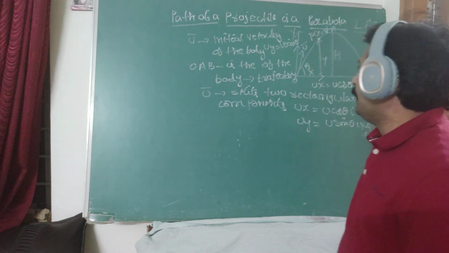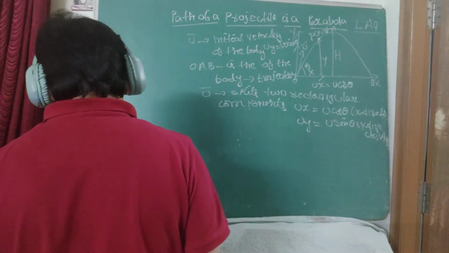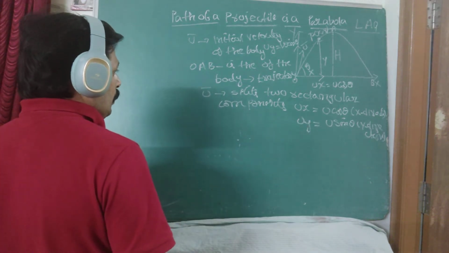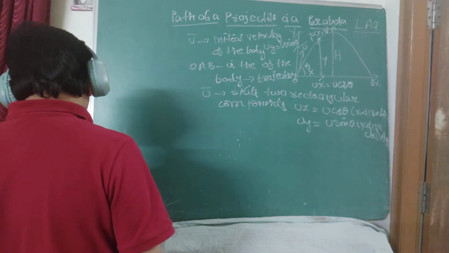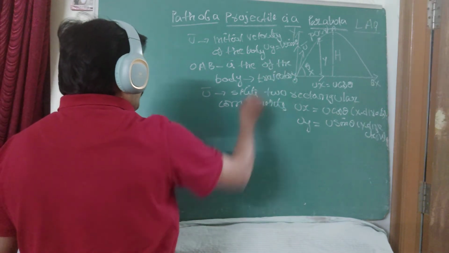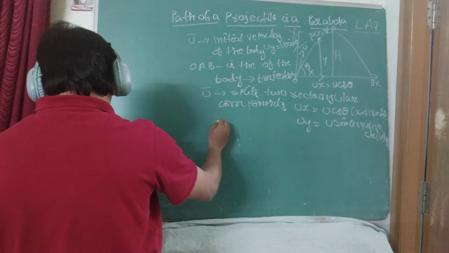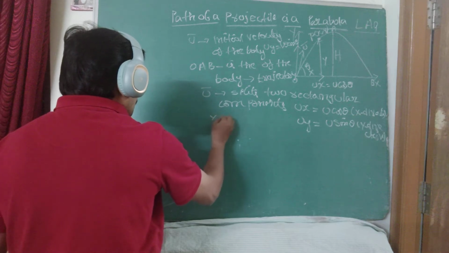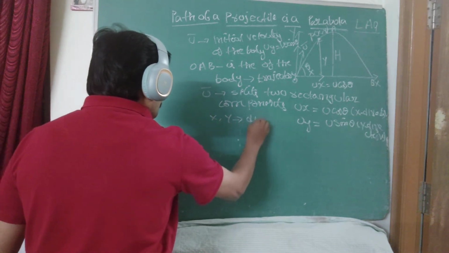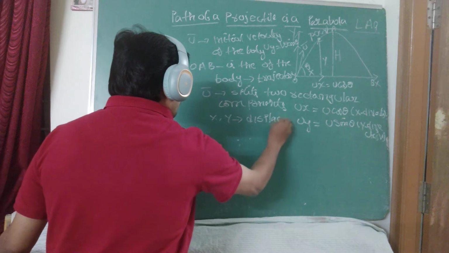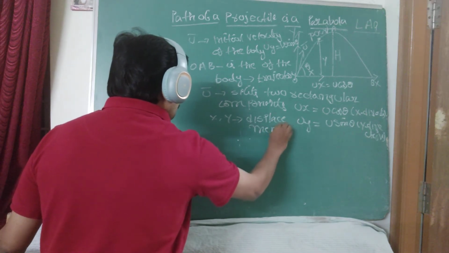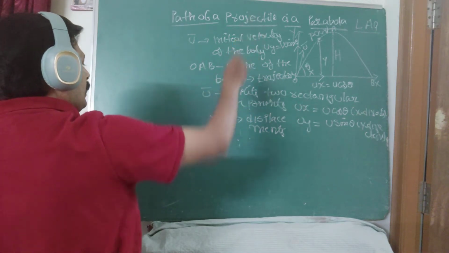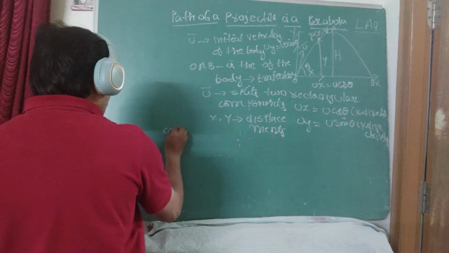What I am showing diagrammatically, I will try to represent some of the important points here. One is the x component and the other is the y component. Now another point I define: P is the point at which the body has travelled. The x and y are nothing but displacements. Now our calculation is along two ways, one along the x direction and the second along the y direction. I have to define that now.